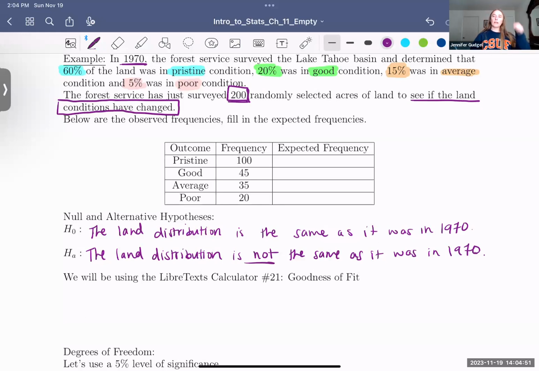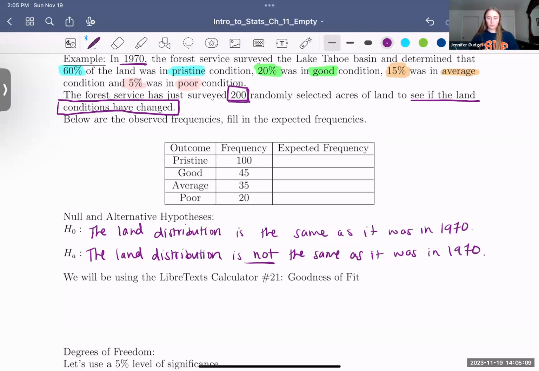For these goodness of fit tests, it's not very easy to write these symbolically. I know in chapters 9 and 10, we wrote all of our null and alternatives in symbolic form, but it's not very easy to do that here. So we're just going to write these sentences out, which was always an option for us before as well.